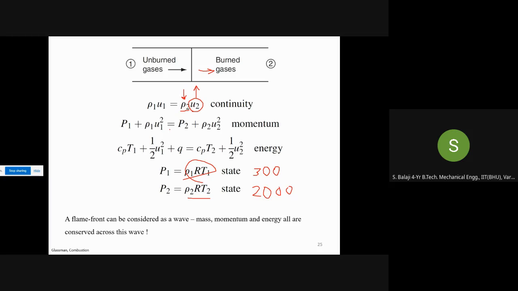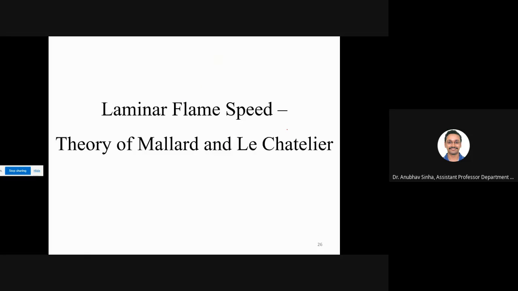Which equation, sir? Continuity, momentum. Yes, sir. This is already there in thermodynamics. So just that only. We'll not go into derivation, but you should know these are the equations which are applicable. Now let us talk about this Mallard and Le Chatelier theory that we discussed yesterday.